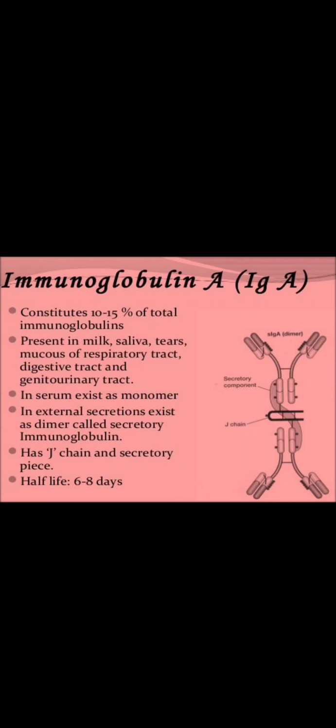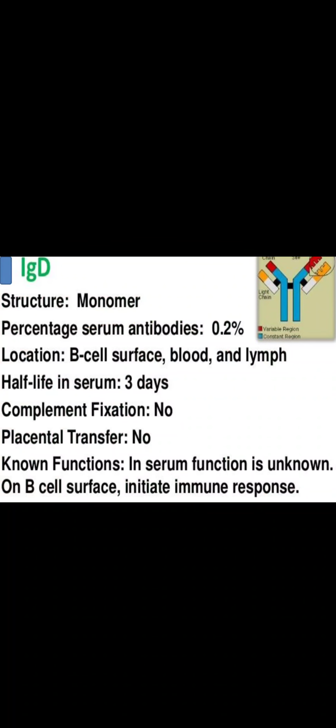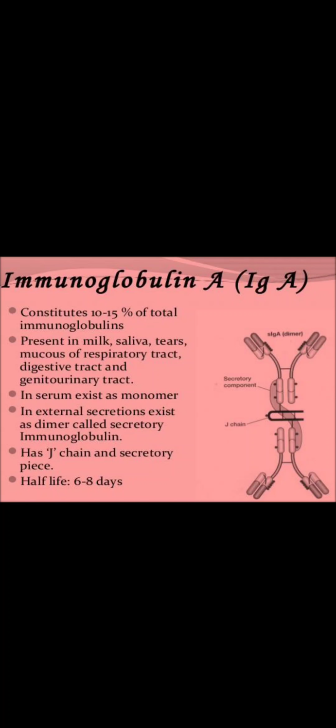Moving on to the next kind of antibody, which is called IgA or immunoglobulin A. Around 10 to 15% of the total antibodies, this antibody is present. This is called the secretory antibody because this antibody is present in all the body secretions, like the mucus of the respiratory tract, milk, saliva, and tears.